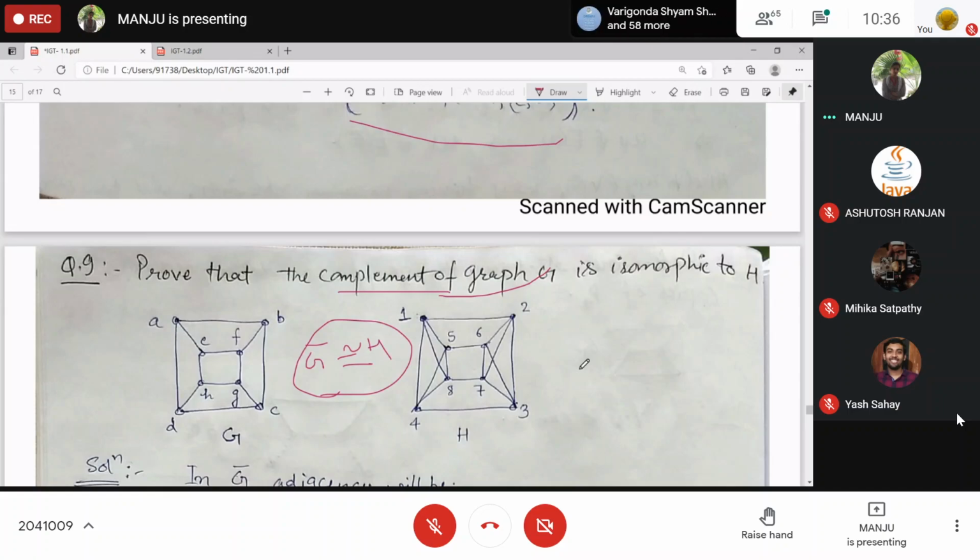If you want to see whether two graphs are isomorphic or not very quickly, then just try to check whether you are able to draw one graph the same as the other one. Okay?